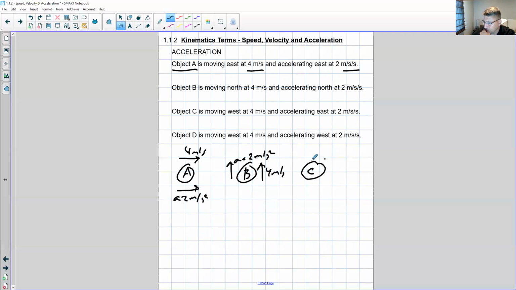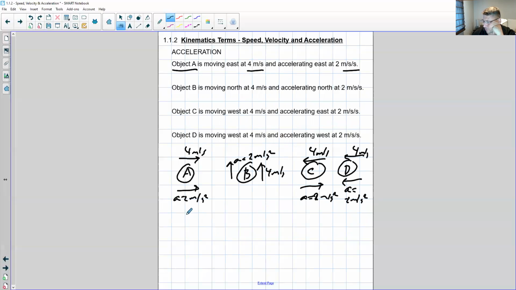C is moving west at 4 meters per second and accelerating east at 2 meters per second squared. And D is moving west at 4 meters per second and accelerating west at 2 meters per second squared.